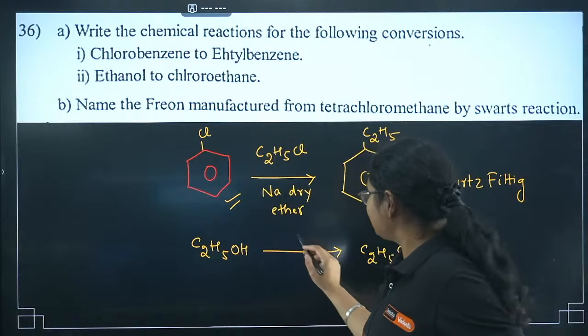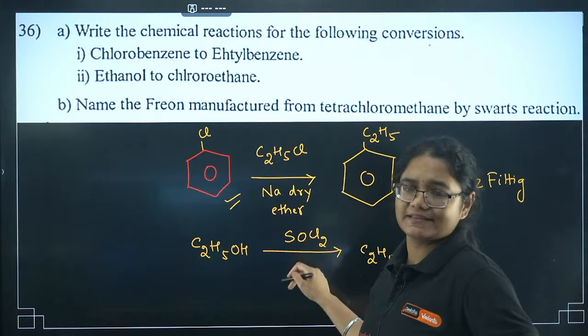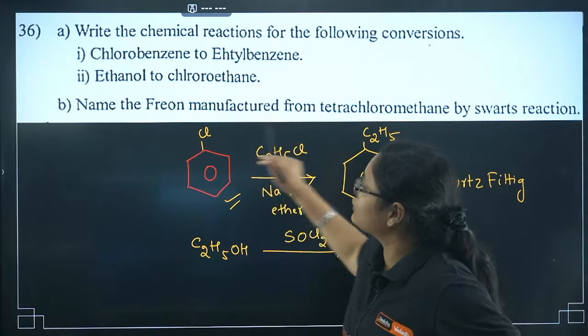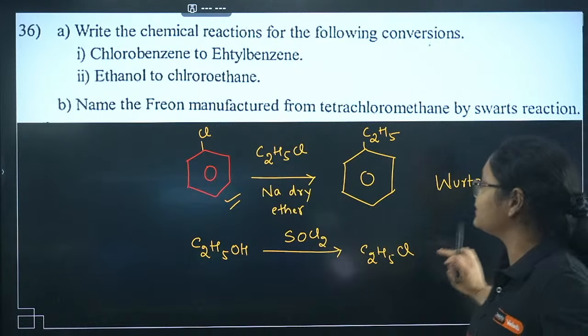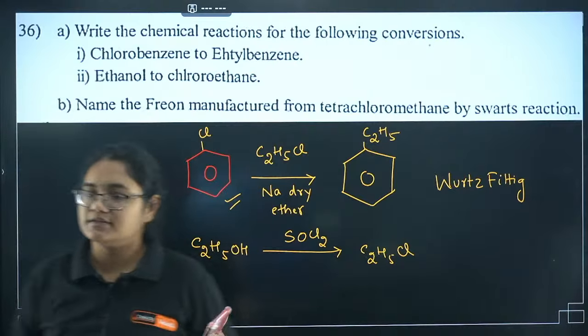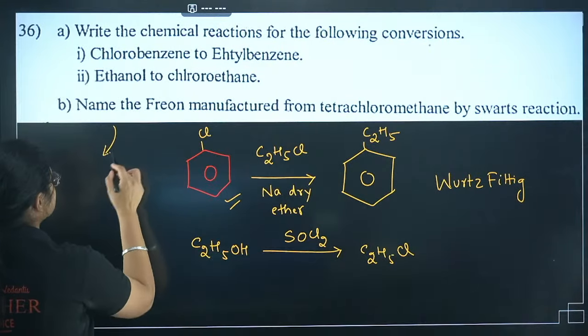Yes, basic math has given me the correct answer here, SOCl2, okay? You can use PCl3, PCl5 also. Next, let's do question number 36. Name the freon manufactured from tetrachloromethane by Swarts reaction. This is also a not-expected question. Which freon? Can anyone answer this question?